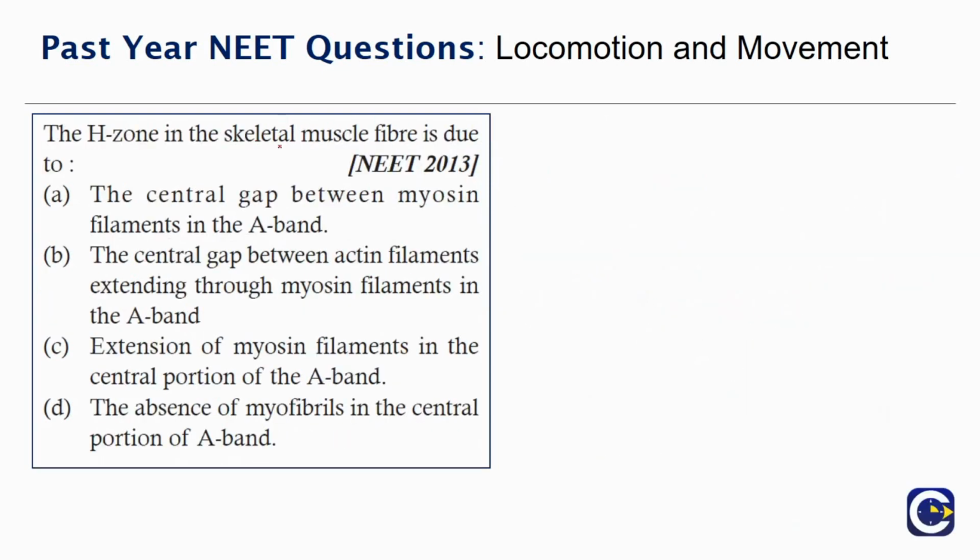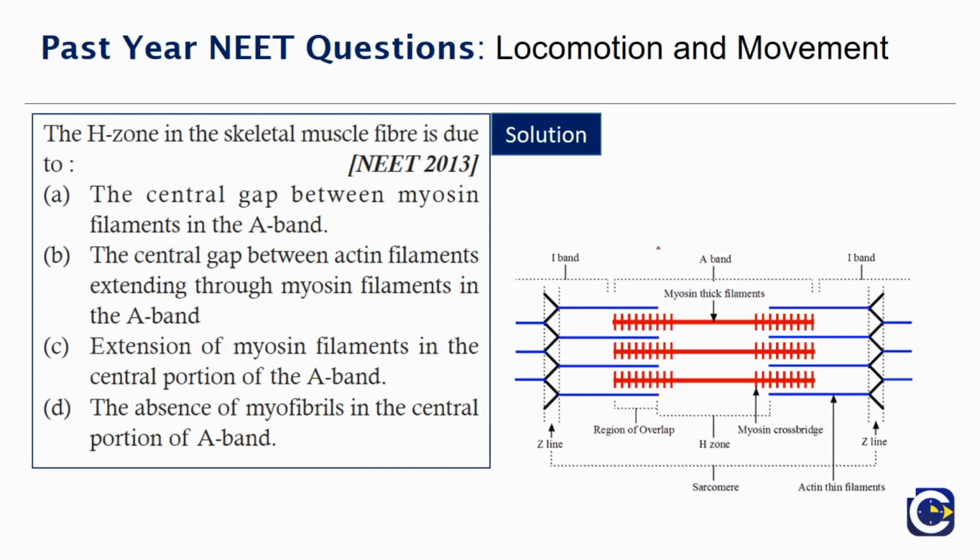The H zone in the skeletal muscle fiber is due to option A, the central gap between myosin filaments in A band, option B, the central gap between actin filaments extending through myosin filaments in A band, option C, extension of myosin filaments in the central portion of A band, option D, the absence of myofibrils in the central portion of A band. So let's look at the diagram to explain this. So we have the myosin thick filaments here, and we have the actin filaments here.